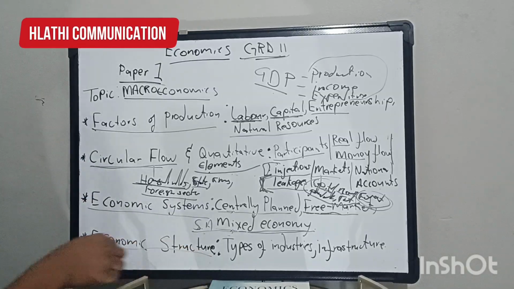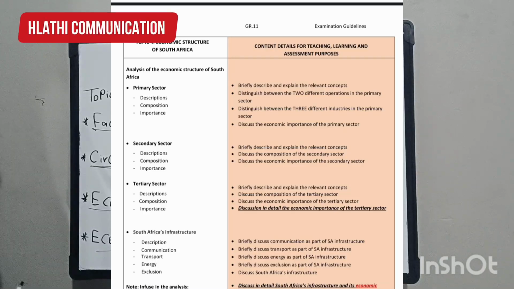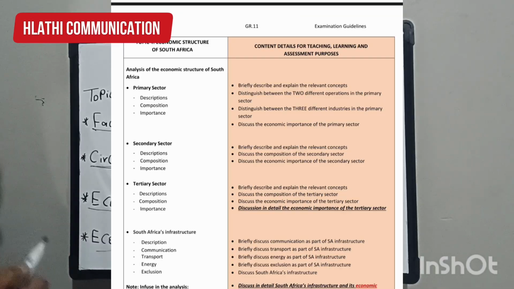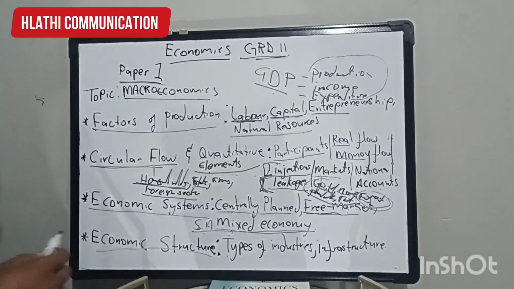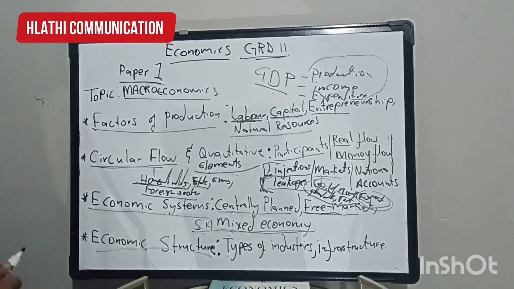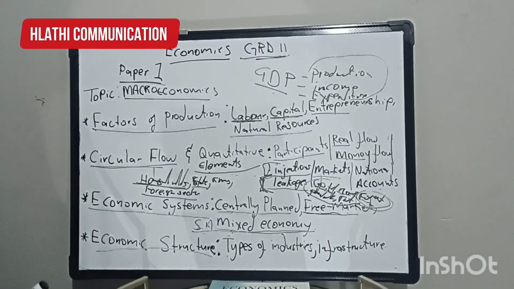And then the last subtopic is called economic structure and infrastructure. It's a very simple topic whereby you must be able to discuss the three types of industries, whereby we have the primary sector, the secondary sector, and the tertiary sector. You must be able to discuss all those three sectors, which are the types of industries.